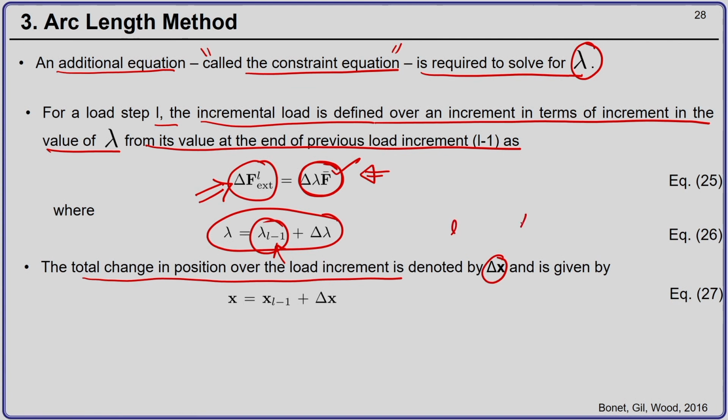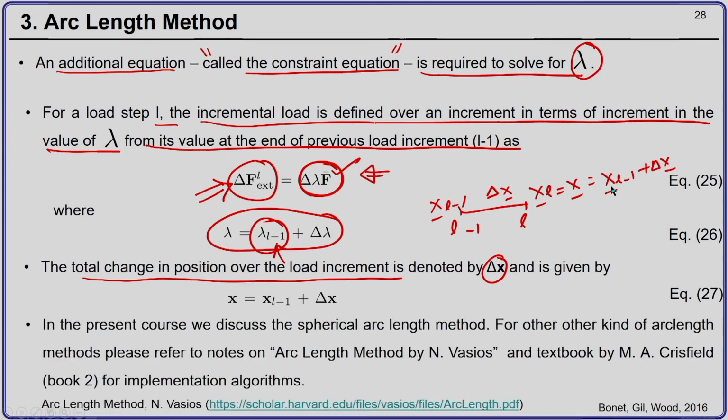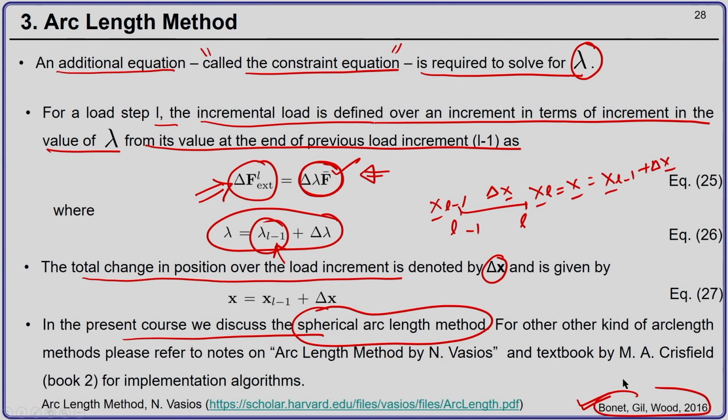So, from L minus 1 to L, the total change in the position, let us say, is delta x, and the position here is x L minus 1. Therefore, the position here, x L, written as x, will be nothing but x L minus 1 plus delta x. So, in the present course, we discuss what is called the spherical arc length method, which is given in this book by Bonnet and Wood.